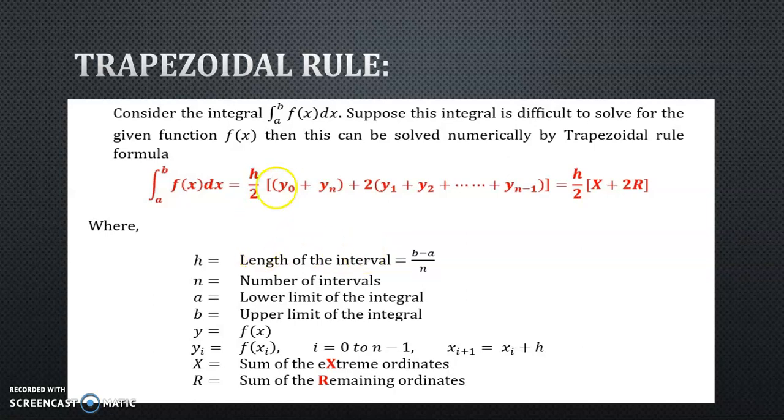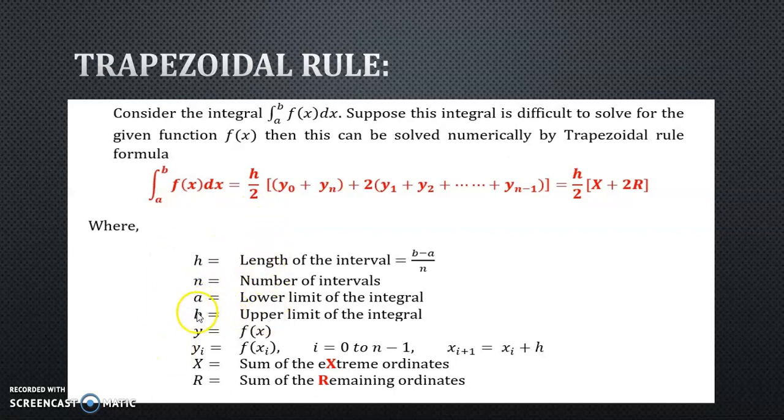The formula for h is given as (b minus a) upon n. What is b? b is the upper limit, a is the lower limit. Now what is n? n is the number of intervals. All this will be mentioned in your example. After explaining the formulas, in the next lecture we will talk about the different types of examples that you will come across, and during that lecture I will explain what exactly n and h etc. all these letters mean.